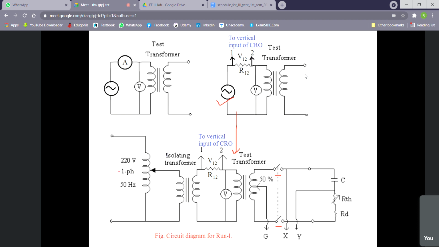So that if there is any deformity in the input side, it should not be transferred as the input to the test transformer. In an isolating transformer, from primary to secondary, the power is transferred through the magnetic circuit only. Any electrical deformation cannot be transferred through a magnetic circuit, so only energy will be transferred. That's why there is an isolating transformer at the primary of the test transformer.